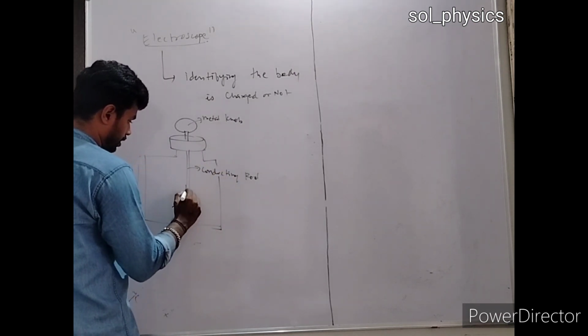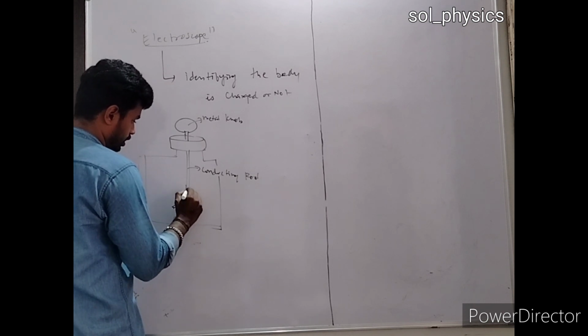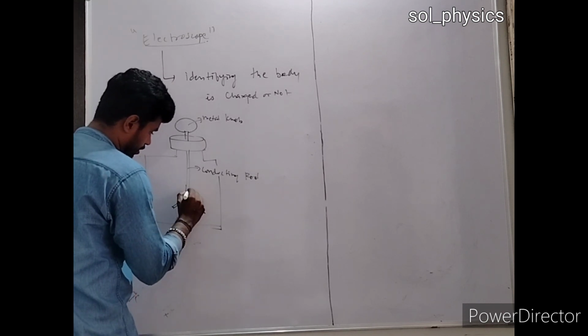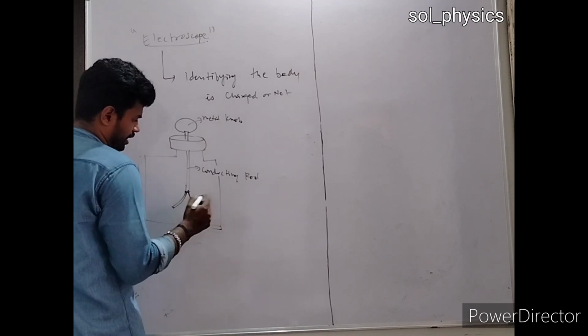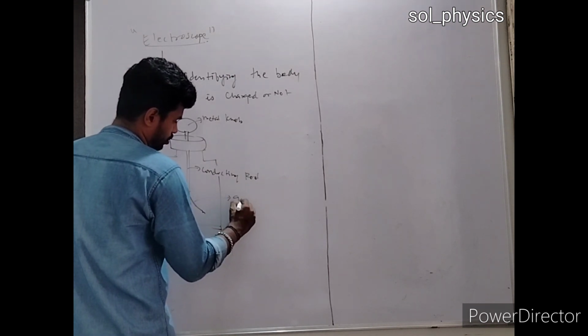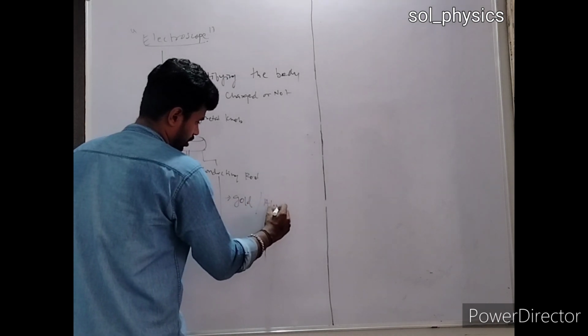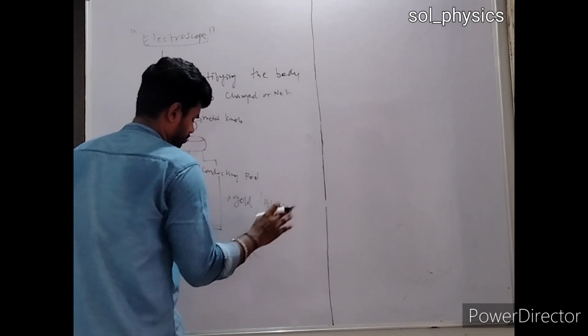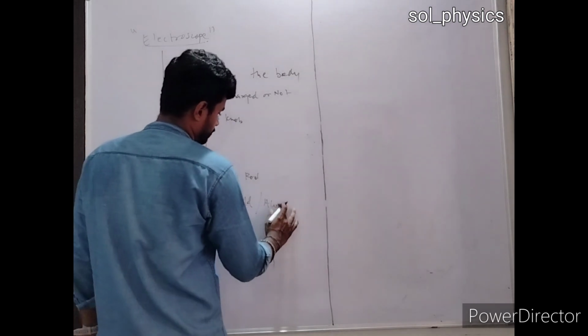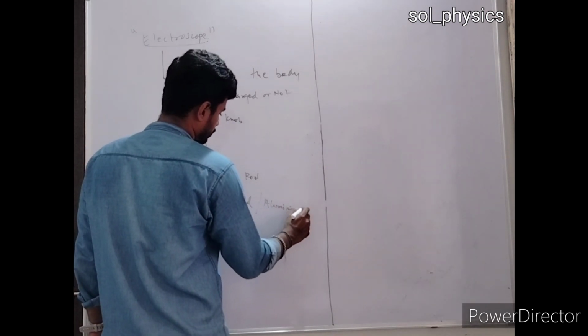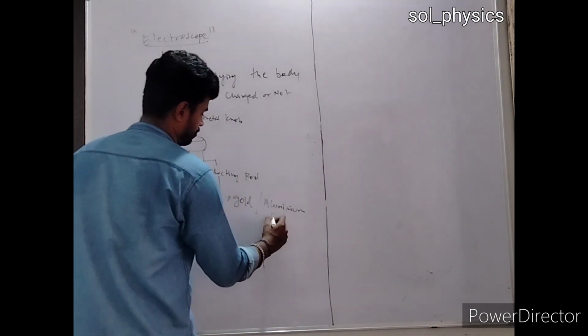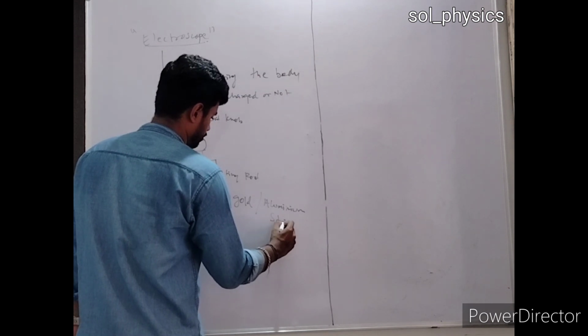The lowest part consists of two thin strips. You can use a gold strip or aluminium. Either one will be required. Fine. Gold or aluminium foil or strip will be enough.